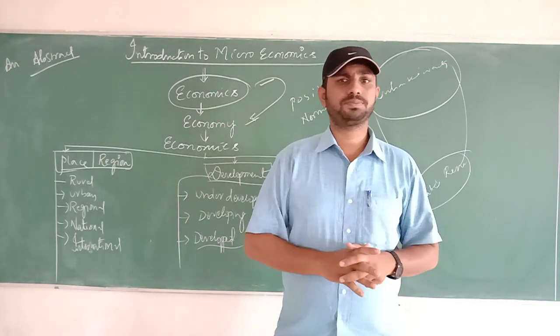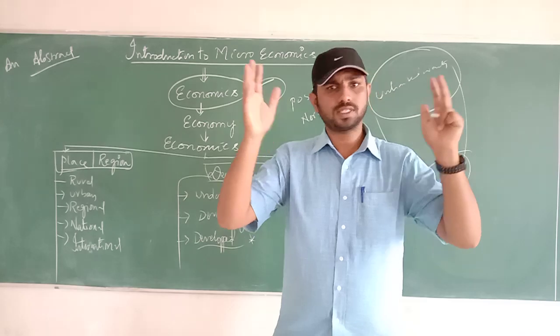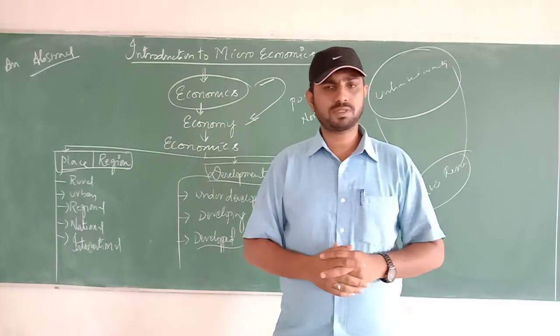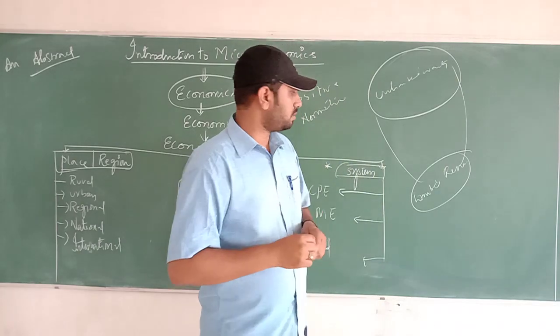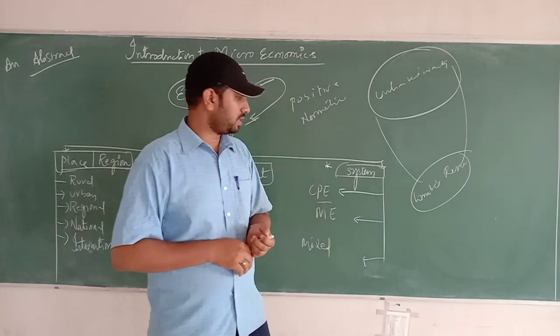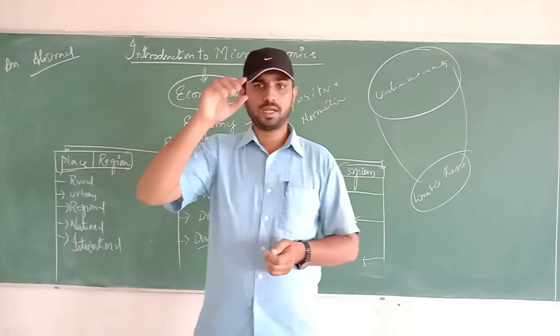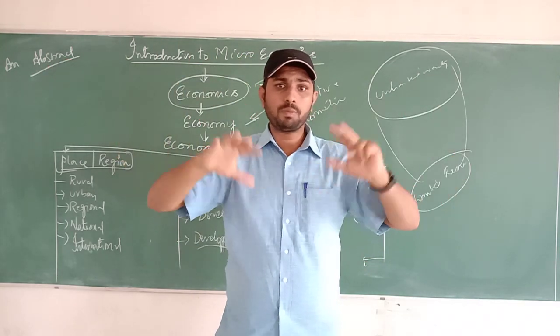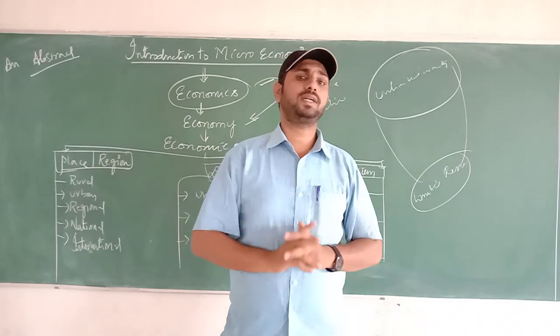Now coming to the point, when the system wants to find different solutions for the same problems of the country, the first one is the centrally planned economy or socialistic economy. It is a kind of economy where the resources of the country are owned, managed and controlled by the government itself.